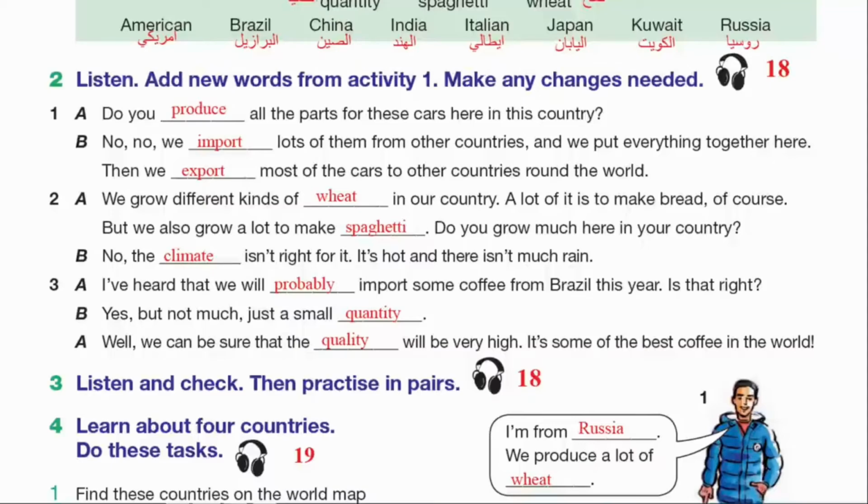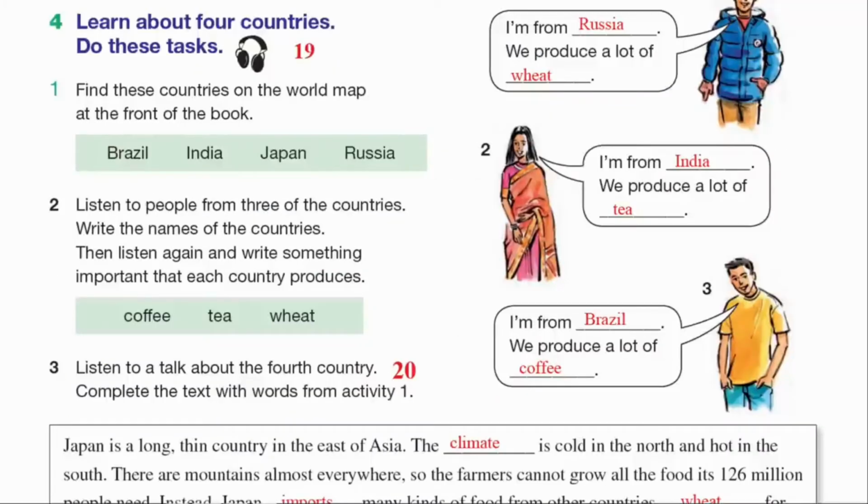It's hot and there isn't much rain. 3. I've heard that we will probably import some coffee from Brazil this year. Is that right? Yes, but not much. Just a small quantity. Well, we can be sure that the quality will be very high. It's some of the best coffee in the world. Period 4. Activity 4. 1.